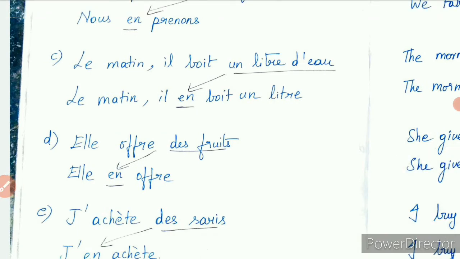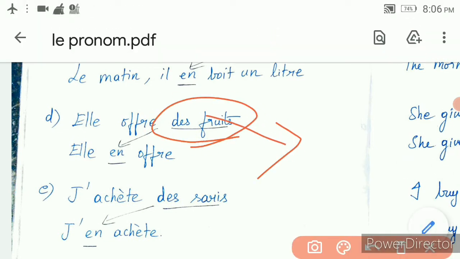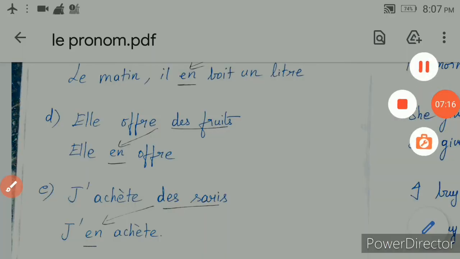Then I'm moving to D. Elle offre des fruits. Again, you could find des fruits. It may either be an indefinite article or a partitive article. So you are replacing this with en here. Got it? This en, very, very important. This en should always be put in front of the verb, that is, before the verb. You should introduce this en before the verb. Got it?